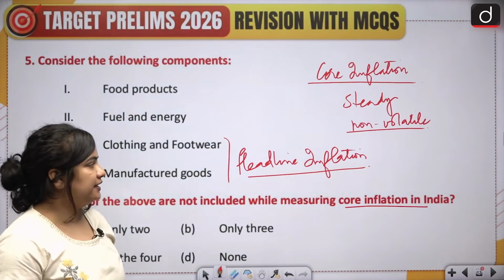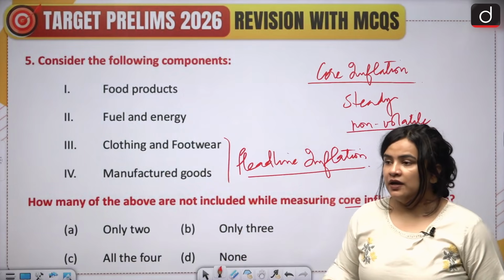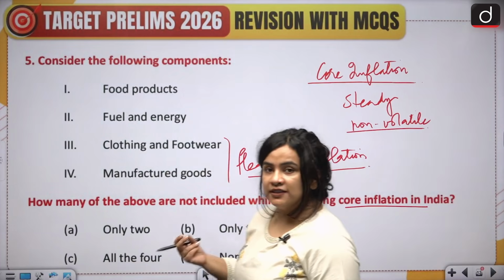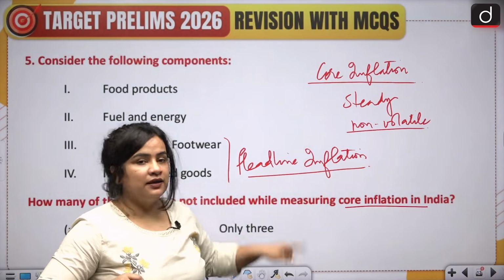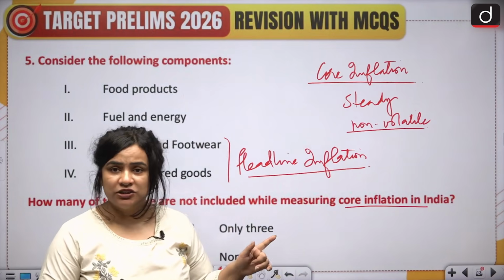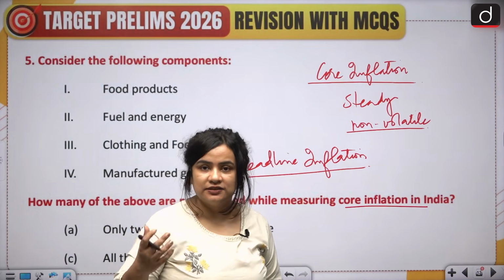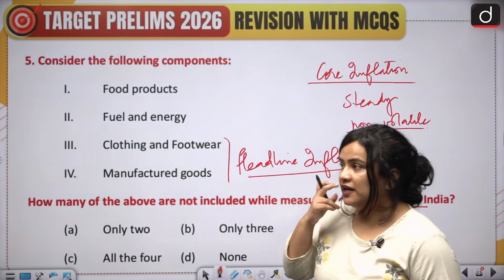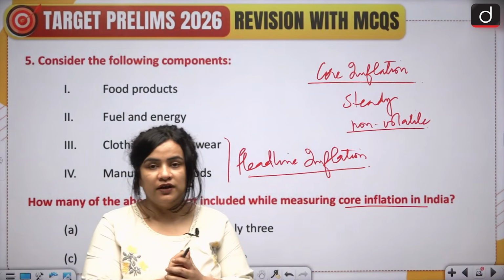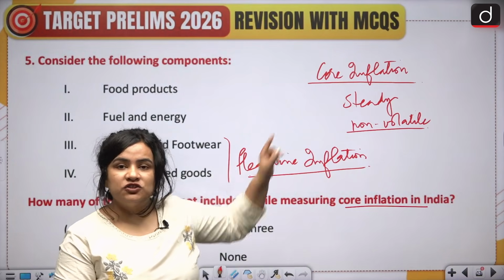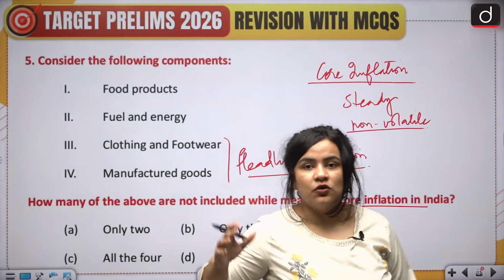So, this headline inflation consists of various components, food, non-food, etc. Out of which, if we remove the volatile components, we arrive at core inflation. Now, a way to understand is, just like the news headlines keep changing every day, headline inflation also keeps changing every day because it consists of different kinds of components. Whereas, just like core remains steady, core does not fluctuate, similarly, core inflation remains steady. That does not mean there is not a change in inflation. It's just not very volatile.